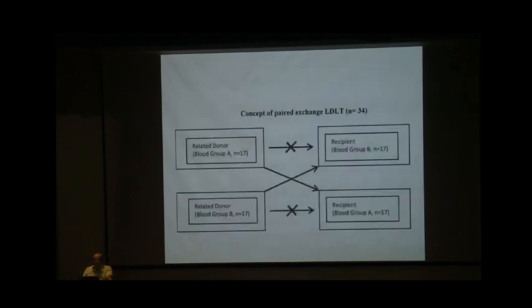So what was followed in this cohort was only AB pair exchange, like if the recipient is blood group B and the related donor is blood group A and there is an opposite pair, then only they have considered pair exchange transplant. And these are the characteristics of